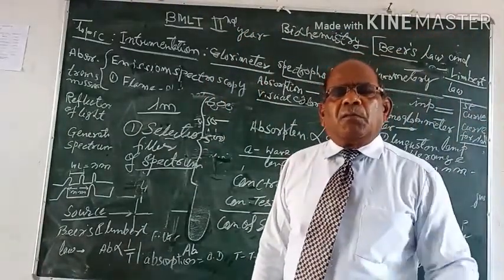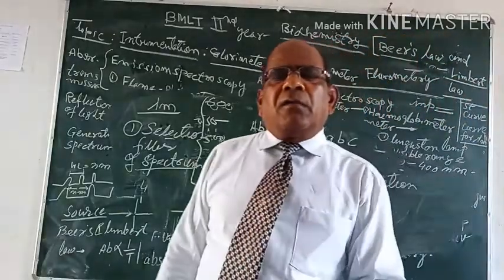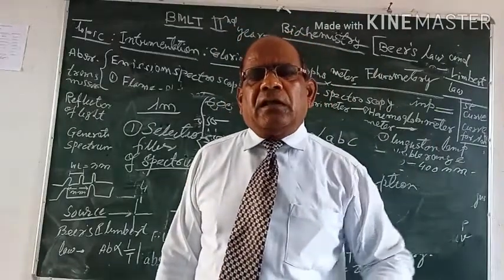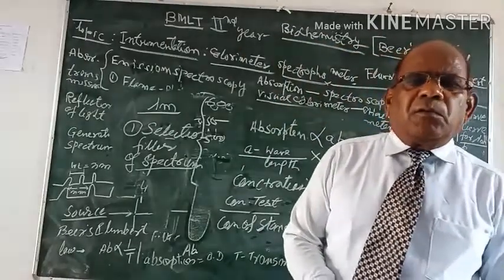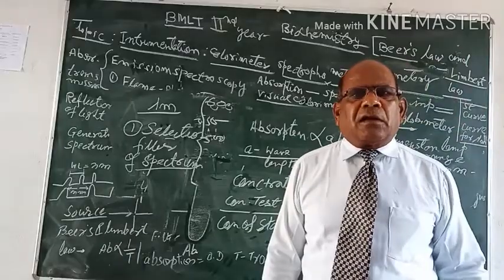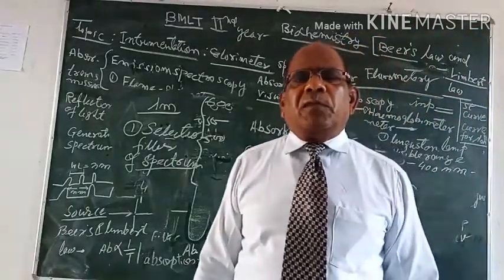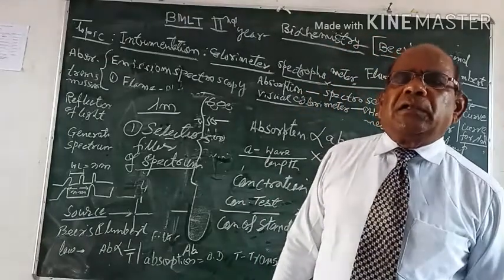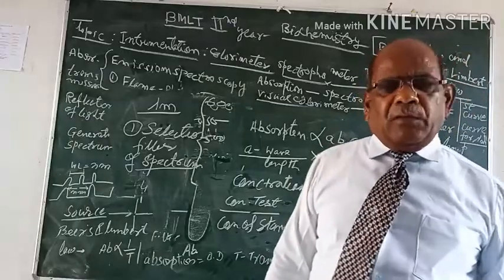In this way, by estimating the concentration of color, we estimate the concentration of the substance under study, and therefore in the biochemical laboratory, this instrument, calorimeter or spectrophotometer, is one of the most important and frequently used instruments in the biochemistry laboratory.